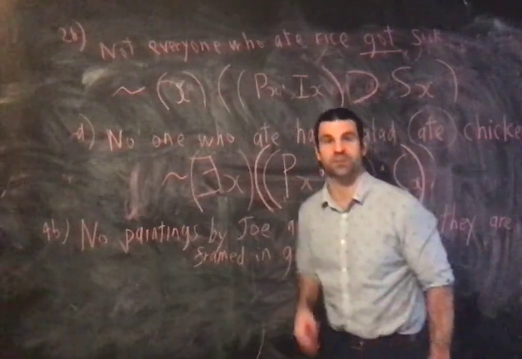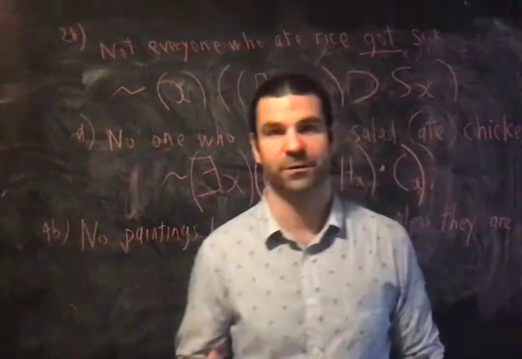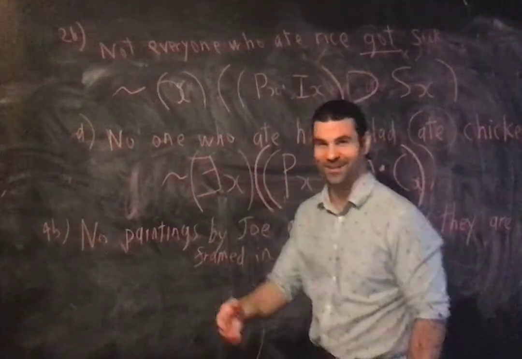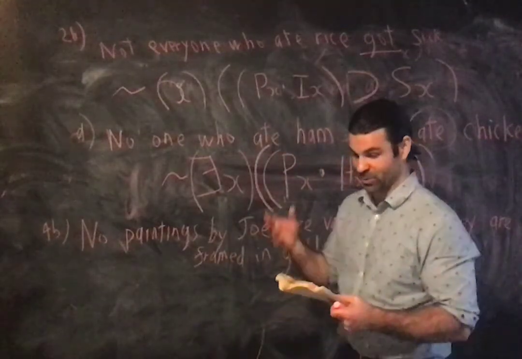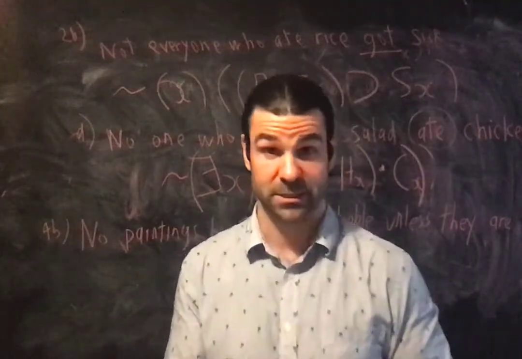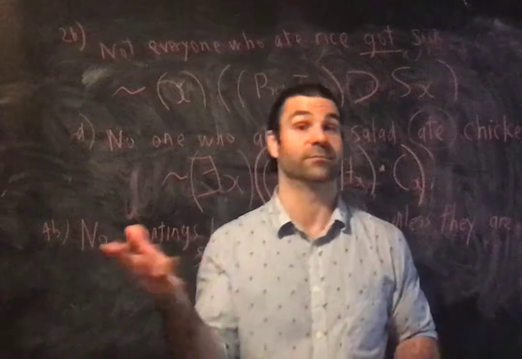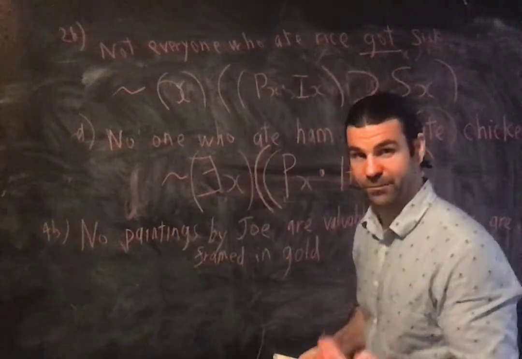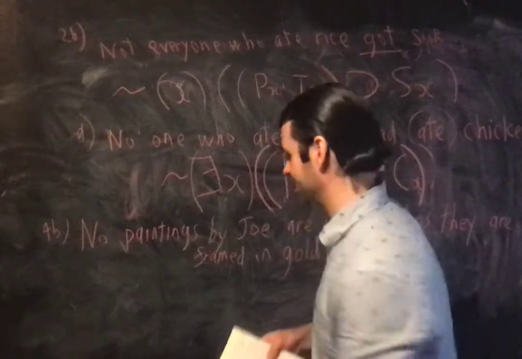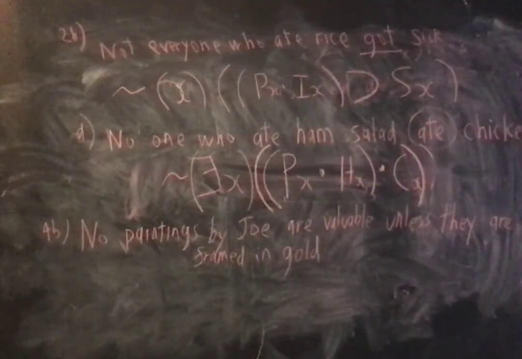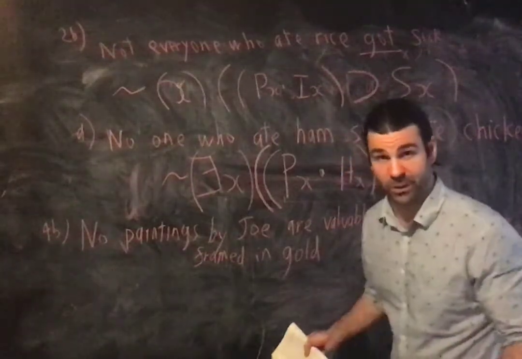This rephrasing of the predicate often involves adding a not, or a couple of nots, adding a couple of negations, right? So it's going to turn out like, no paintings by Joe are valuable unless they are framed in gold. That's the other thing. It has unless in it, right? So we're going to have to rephrase the predicate to get something equivalent. No paintings by Joe are valuable unless they're framed in gold. Okay, we can pick up the subject.